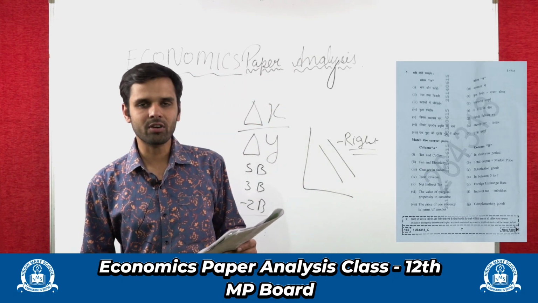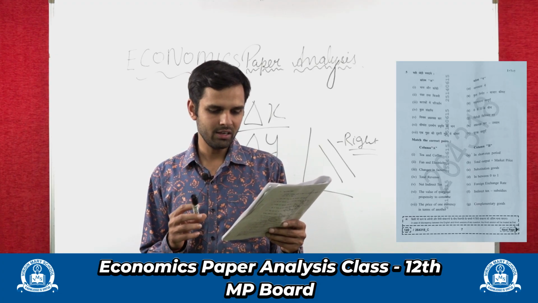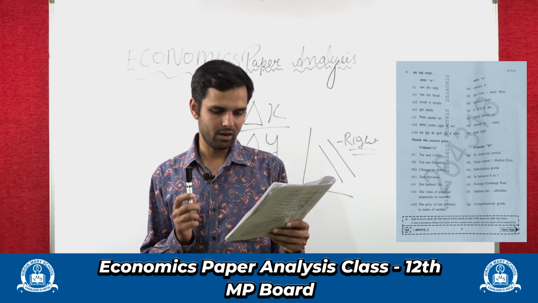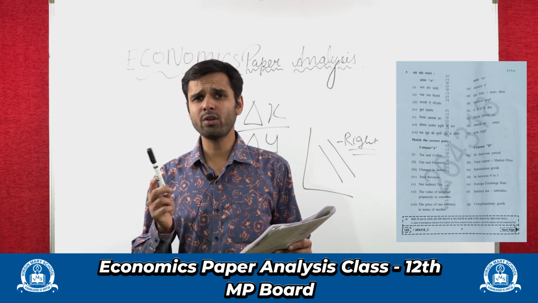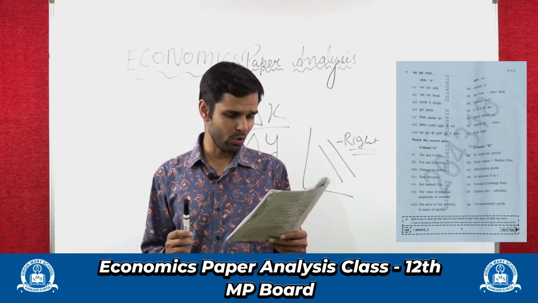Okay. Now let's come to match the column. Tea and coffee, as everyone knows, are substitute goods. So for the first, option C would be the answer. Second, fan and electricity. We can't use one of them, we need to use both of them. So these are complementary goods.